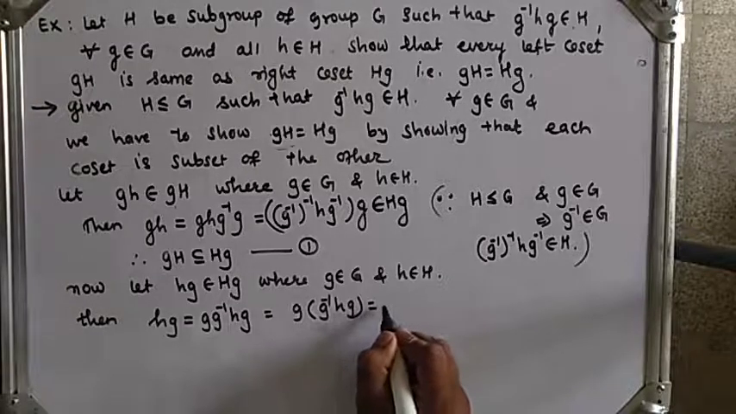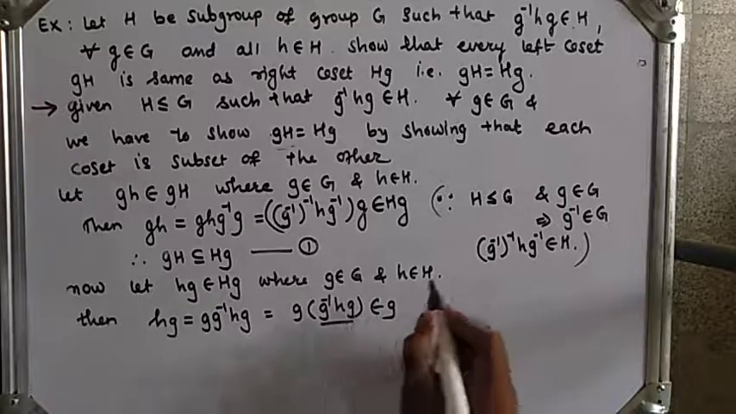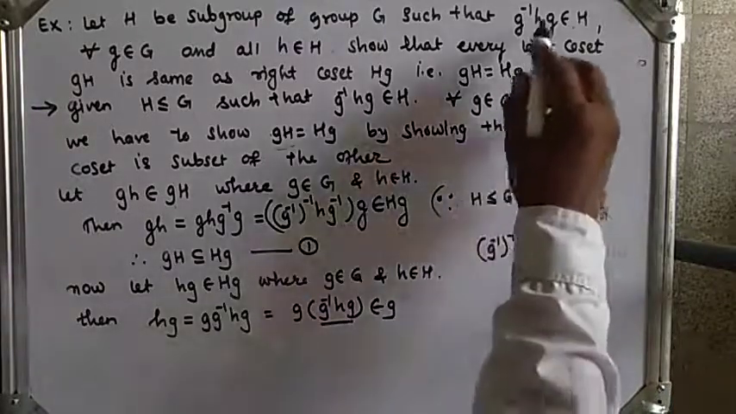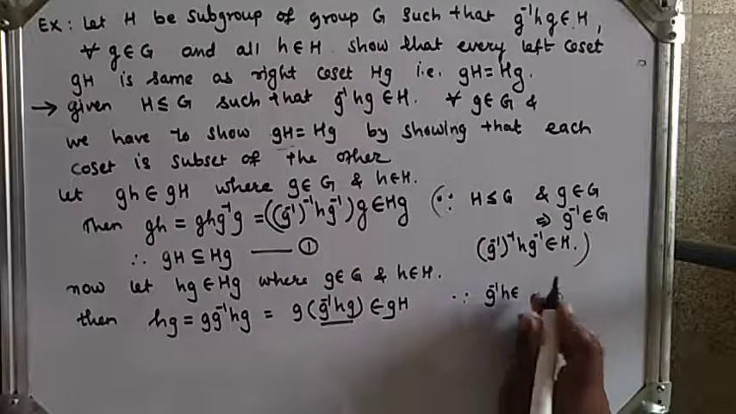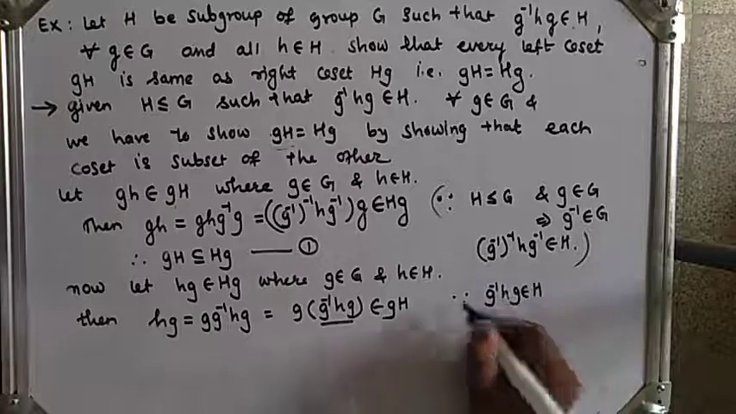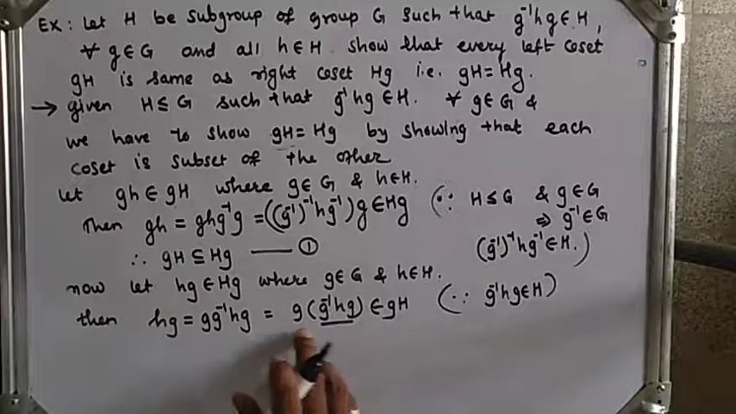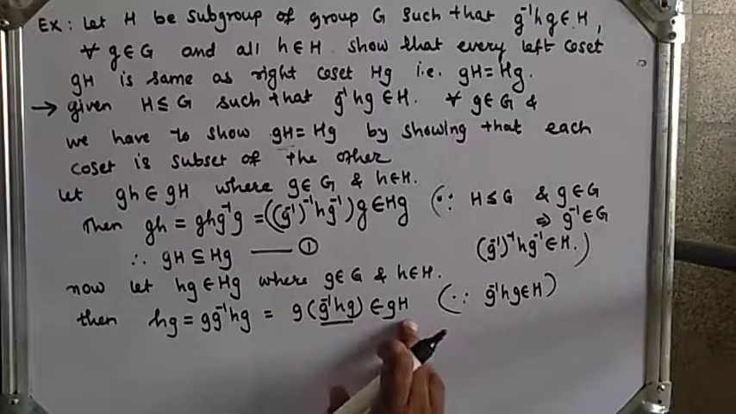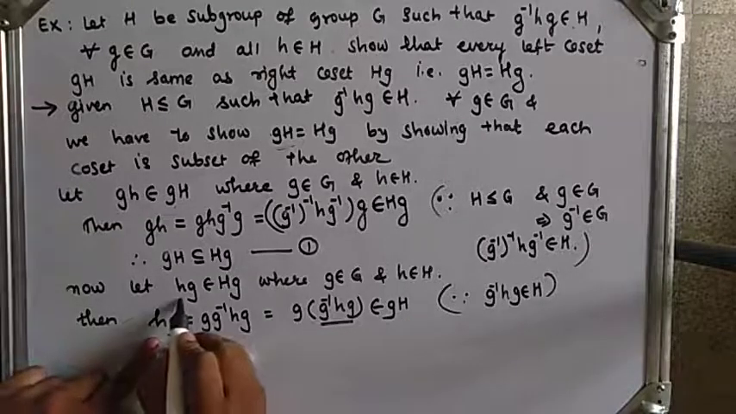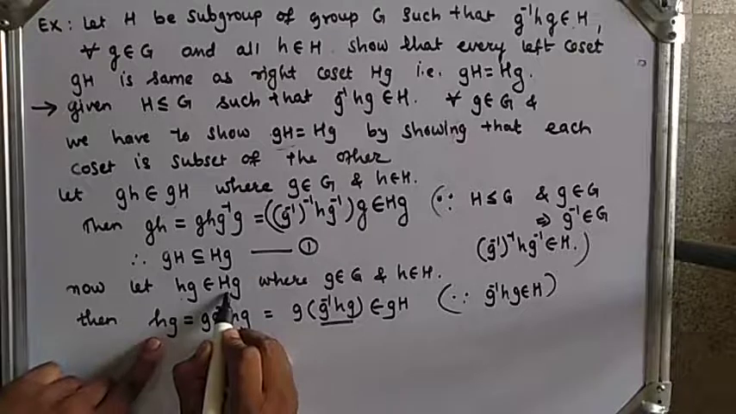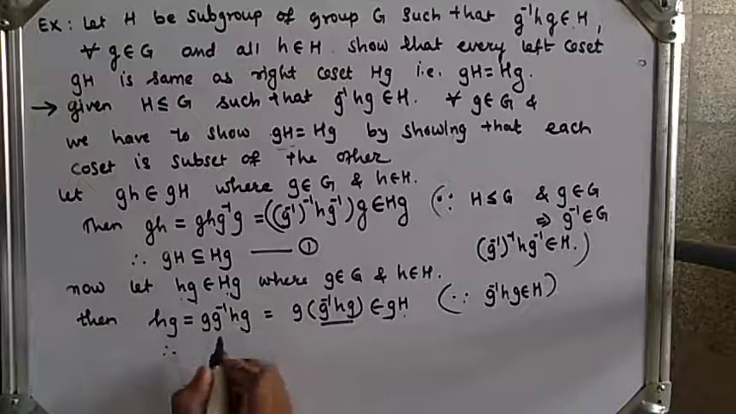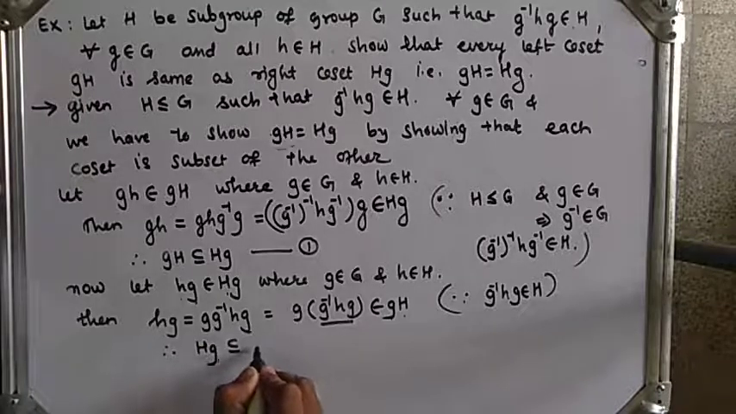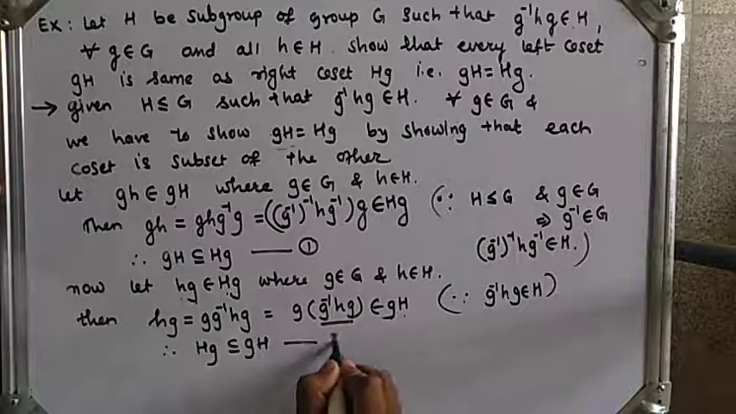So here g as it is, and this element g inverse hg belongs to H, so this belongs to gH, since g inverse hg belongs to H. So I have taken hg belongs to Hg, and this will again belong to gH, which means we will get Hg is a subset of gH. So this is equation 2.